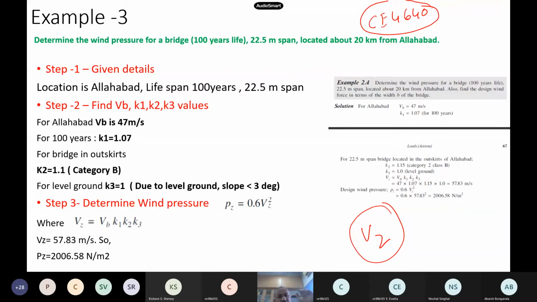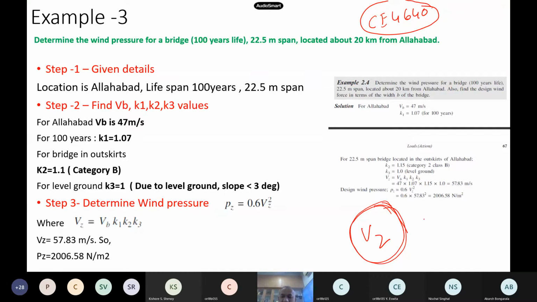As far as this course is concerned, we are doing steel design, not the member design. So here this much information is sufficient. What we expect is that you should be able to solve these types of problems, like you should be able to calculate this Vz. That is more or less sufficient.